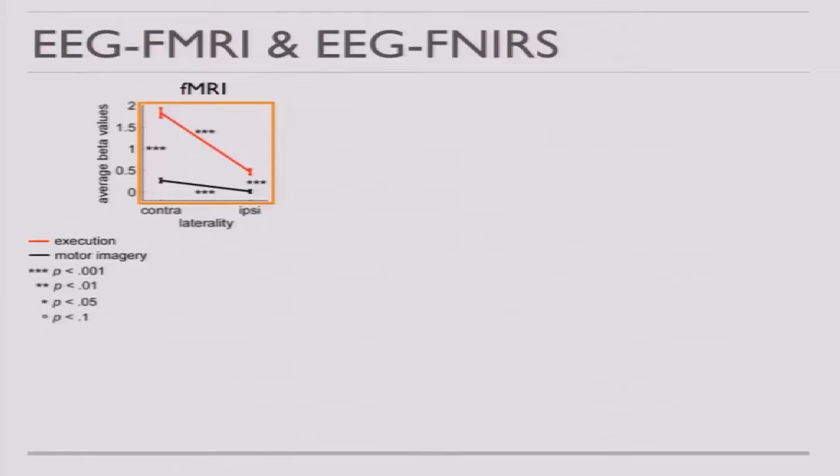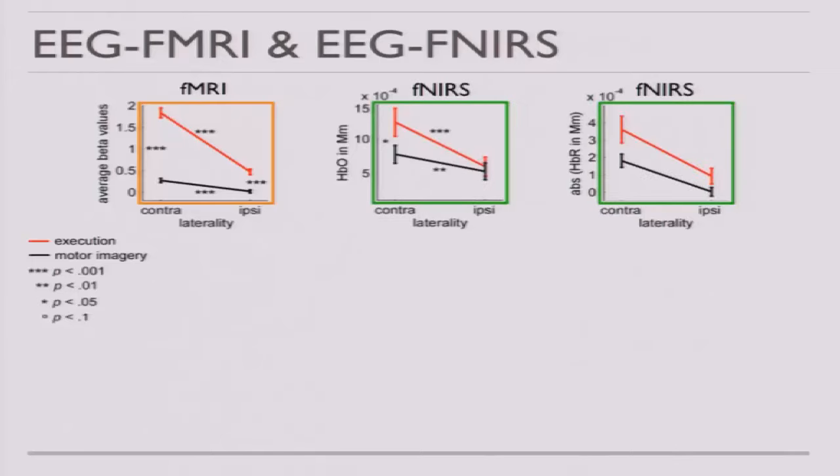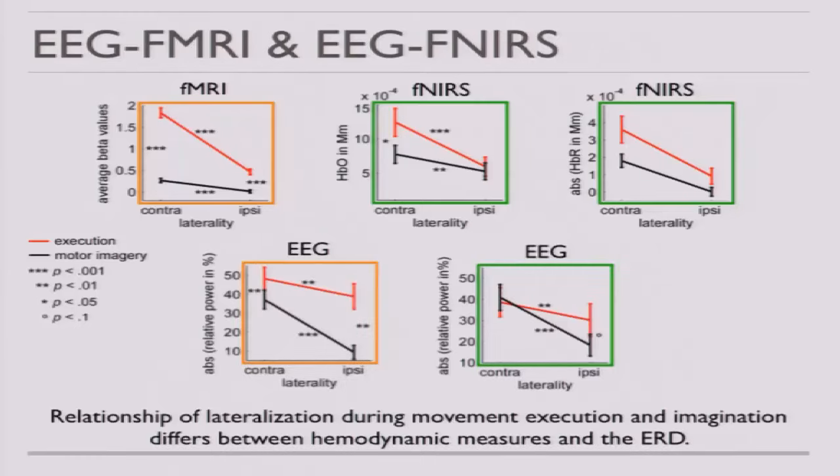And a different pattern emerged when we have a look at the EEG data. So here we see more or less stronger lateralization during movement imagination compared to execution. And this basically says that we cannot easily transfer lateralization patterns assessed in one modality to another modality. This also says that we have a complex relationship on the one hand between execution and imagination, and on the other hand between electrophysiological and hemodynamic signals. And why we actually have this dissociation, we can at present just speculate.